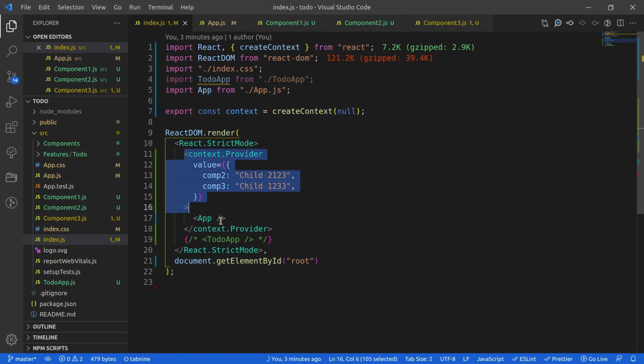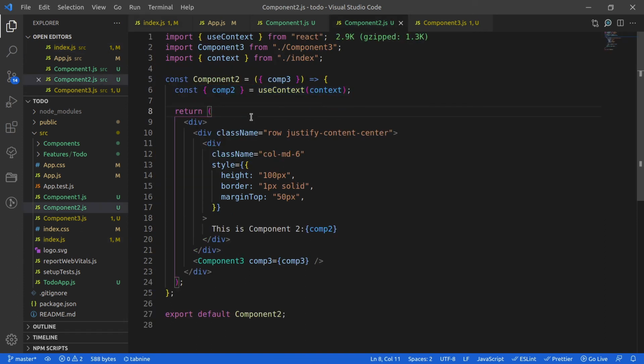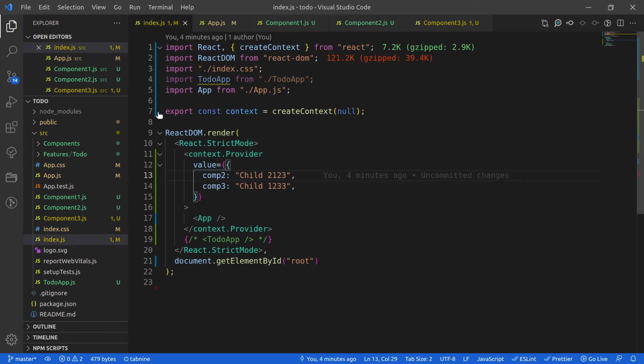Once the provider is done, we can use Context.Consumer if I want to follow the old pattern, right? And then I can directly use import context from index. I am importing it, which is actually exported from here, right?